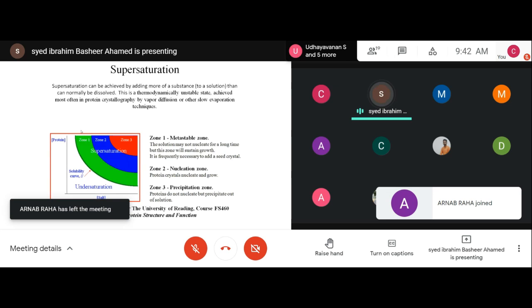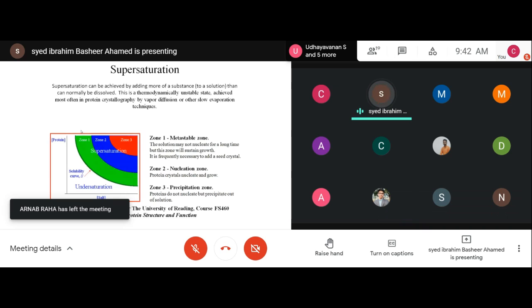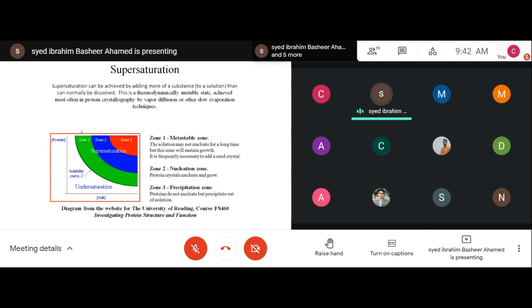You have to see everything, even a large crystal, through the microscope only. The nucleating point is almost invisible. Sometimes you will get very, very thin crystals.